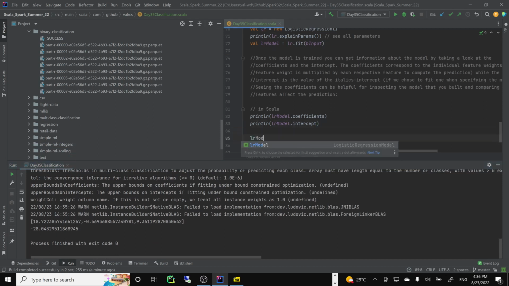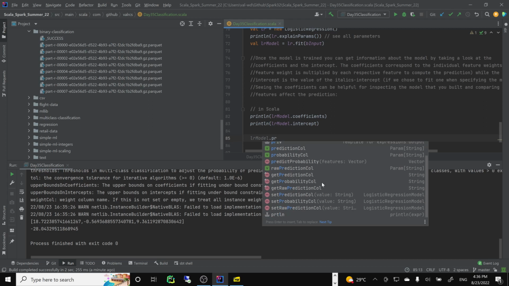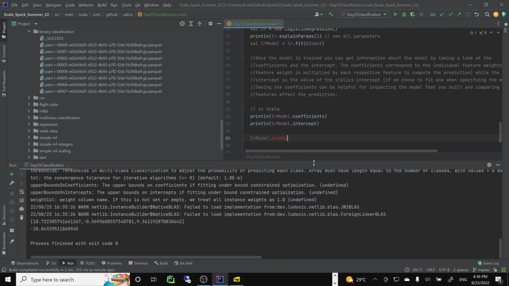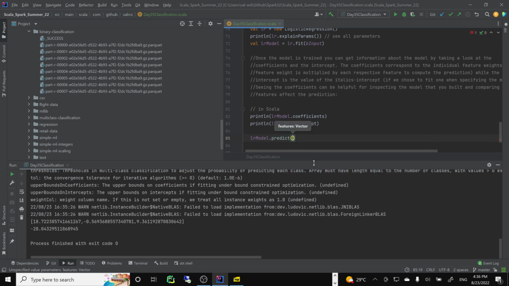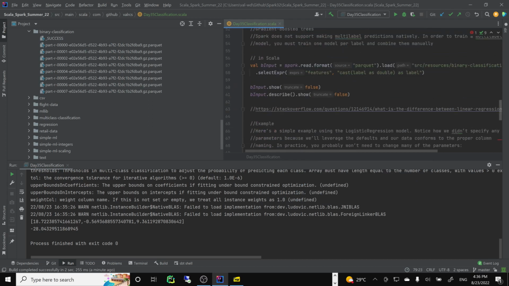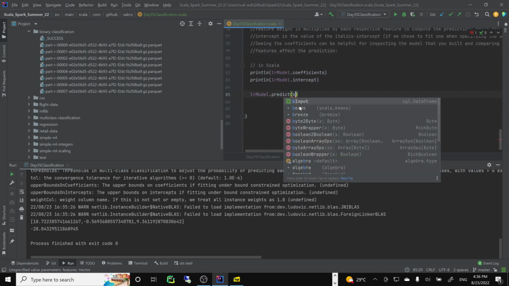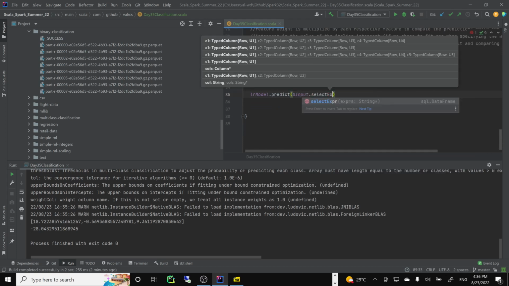So how do you use it? Basically you use the LR model and predict, and of course you have to give it features. So predict with a features vector and you will get an answer. Can I do this with an advanced features vector, or maybe a select expression?